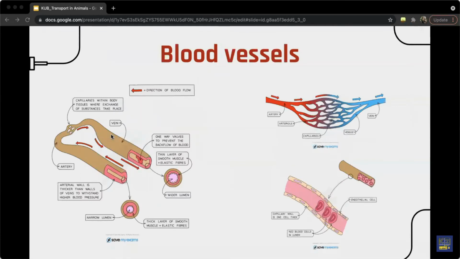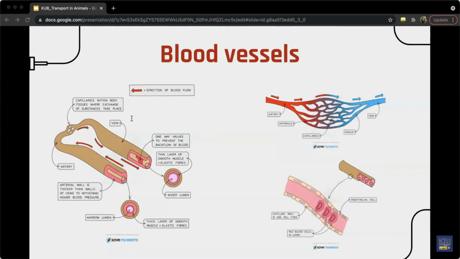Then there are the blood vessels. So the arteries, veins, and capillaries, like I mentioned before. The arteries carry blood at high pressure from the heart, and they mostly carry oxygenated blood, with the exception of the pulmonary artery, like we saw earlier. They have thick muscular walls containing elastic fibers to withstand the high pressure of the blood, have a narrow lumen and high speed of blood flow. And that's obviously because they're oxygenated, right?